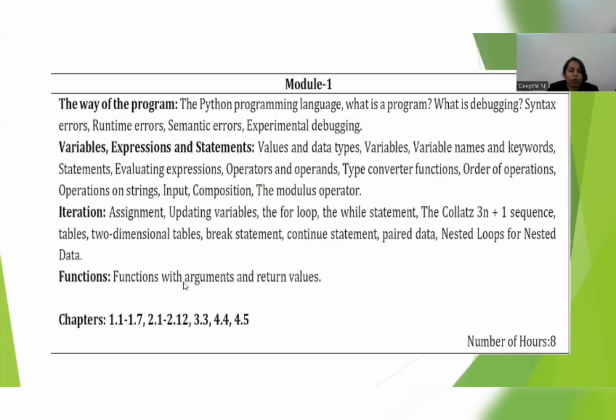Here we are going to study some arguments, functions with return type and without return type. So we have some arguments that we are going to study. So this is module 1, the complete module 1 that we are going to study. So let's get started from the way of programming. The first topic I'm going to explain is what is programming.